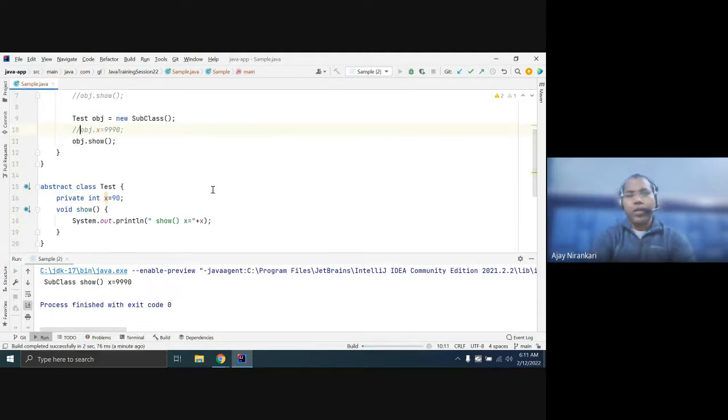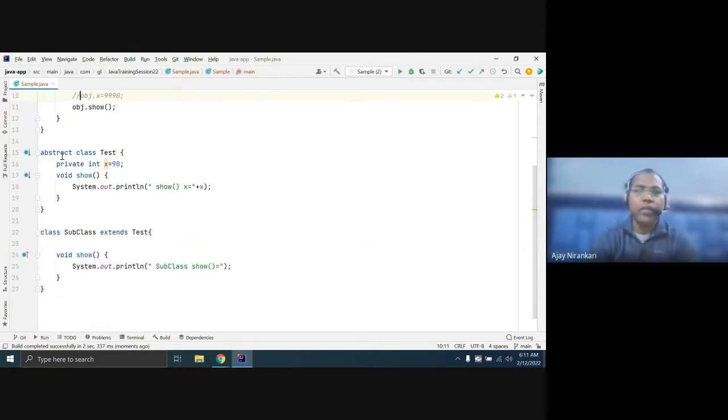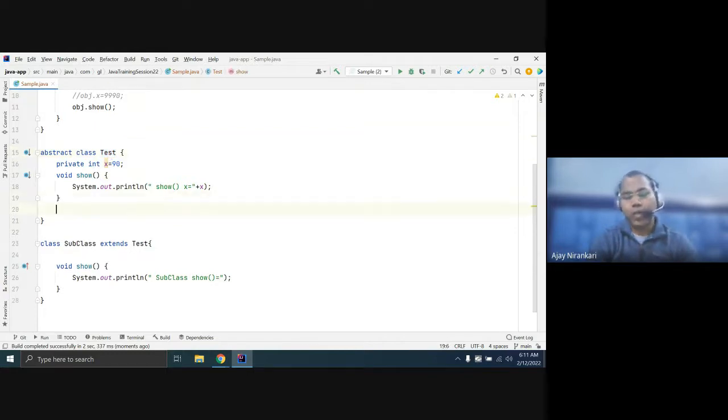Okay. Next, sometimes why do I need abstract tests? Why do I want to make test classes abstract? Sometimes there is a method like calculate.